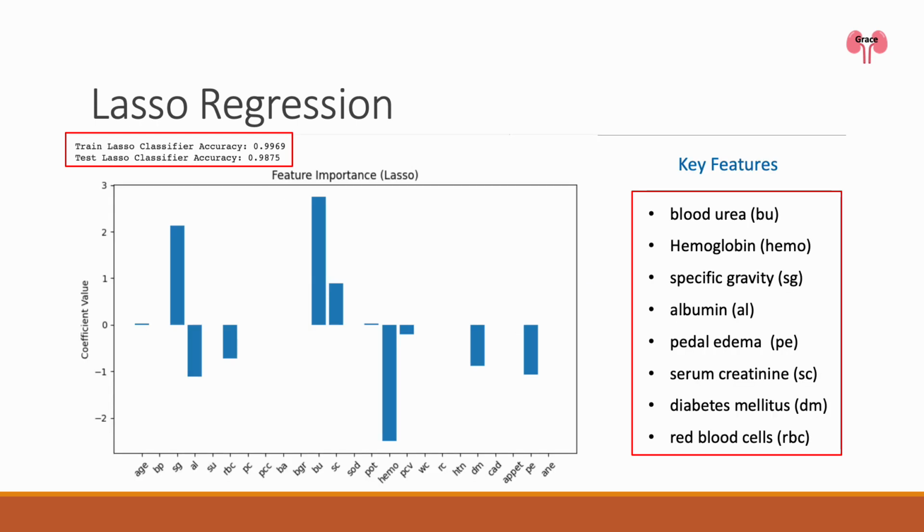The lasso regression yields the same performance as the logistic regression. Since both models use L1 and L2 regularization, it shows here that there are only 5 features with a coefficient magnitude of more than 1, and more than half of the features are eliminated.